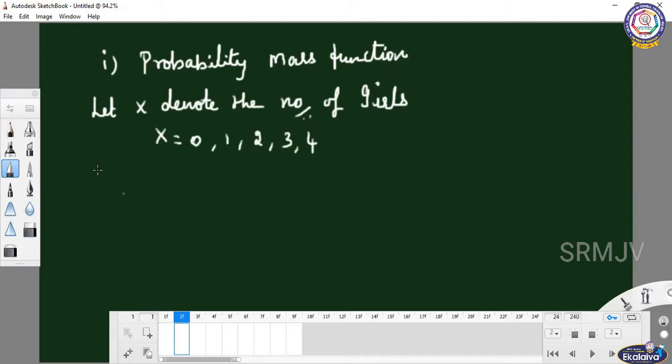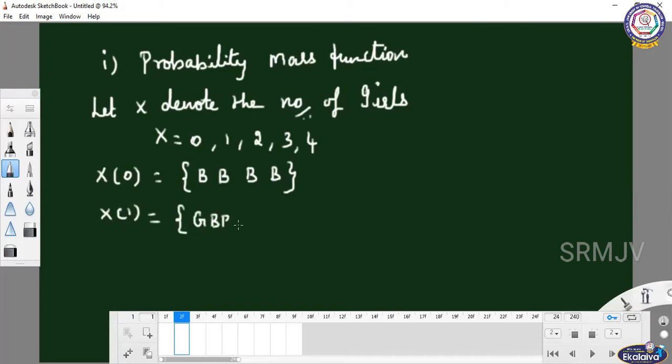See here, x of 0 means no girls. All 4 children are boys, only boys. Let me denote boys as B and girls as G. Now x of 1: girl, boy, boy, boy, or otherwise boy, girl, boy, boy. So you can write down the possibilities: boy, boy, girl, boy, or boy, boy, boy, girl.